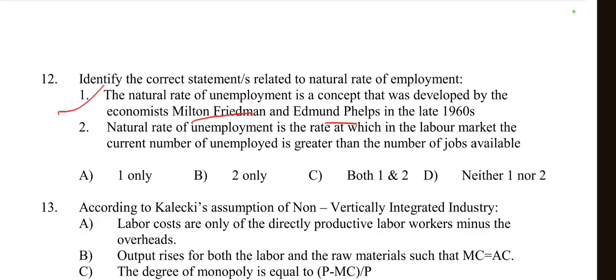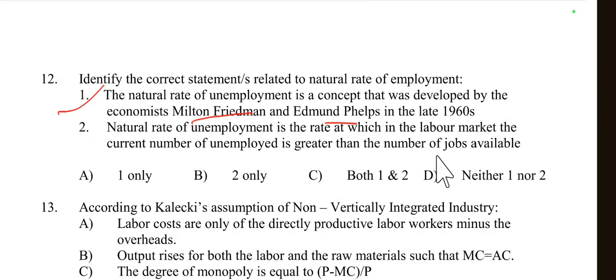So this is true. Then option number 2, the natural rate of unemployment is the rate at which in the labor market the current number of unemployed is greater than the number of jobs available.